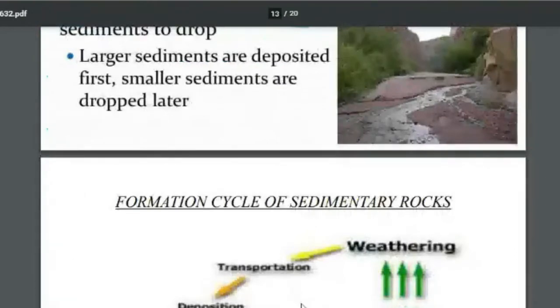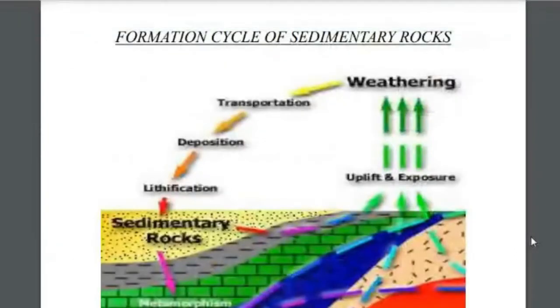Here, with this schematic diagram, it is easy to understand the formation of sedimentary rocks. Here you can observe that the rocks get exposed to the earth's atmosphere. It may be a previously formed sedimentary rock, a metamorphic rock, or an igneous rock.